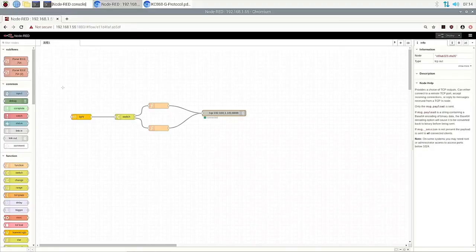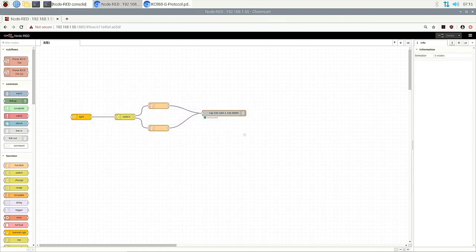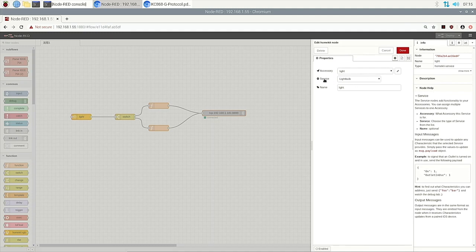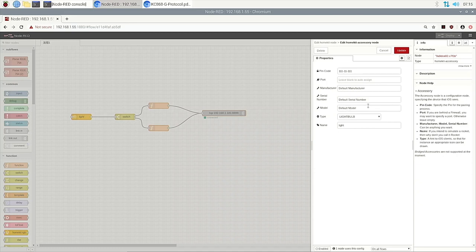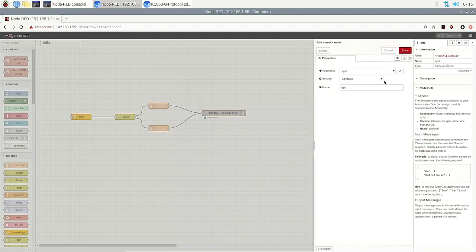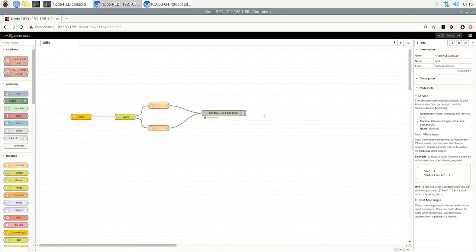In Node-RED, it's very easy. So this is the HomeKit node. For the HomeKit node, we just choose the service type, the model, the name, and the pin code. It's easy. Just like in the last videos, we have made many Node-RED videos about HomeKit, so you can see details in our past videos.